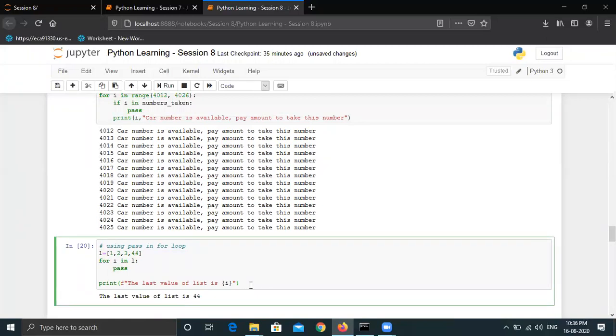Now let's take an example where pass can be used. Suppose there are three databases, maybe MySQL, Oracle, and Postgres. Suppose you want to do something. If I'm using a MySQL database and we are using a condition: if database is equal to MySQL, then do this. Elif database is equal to Oracle, then do this. And elif database is equal to Postgres, then do this. This can be very simply handled, right?